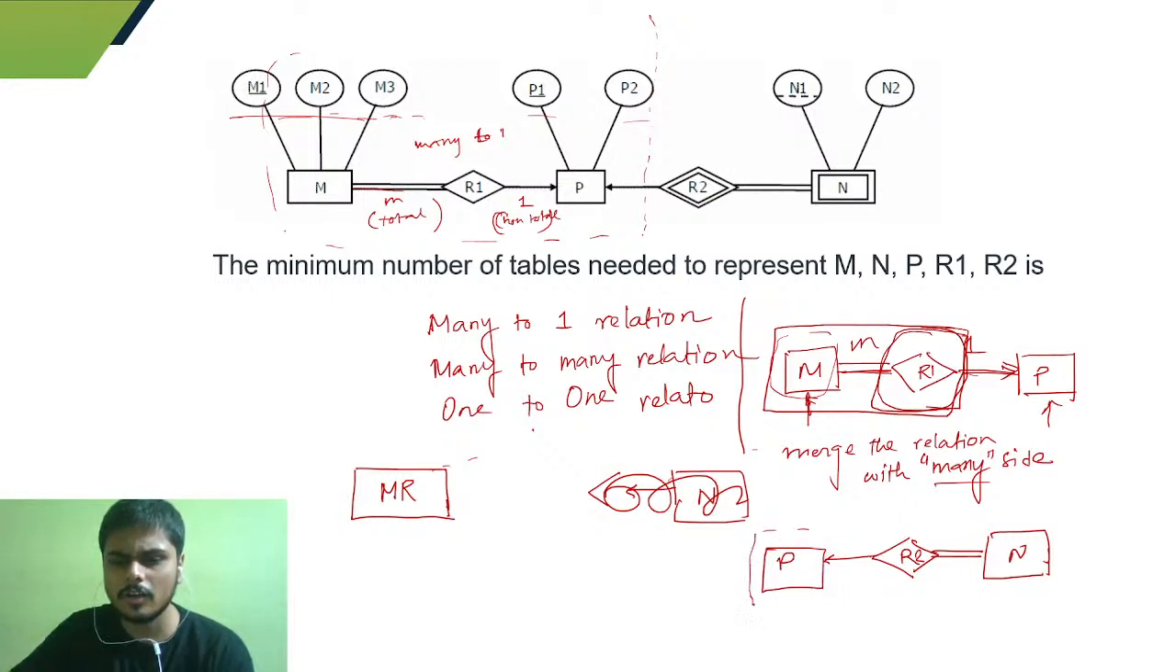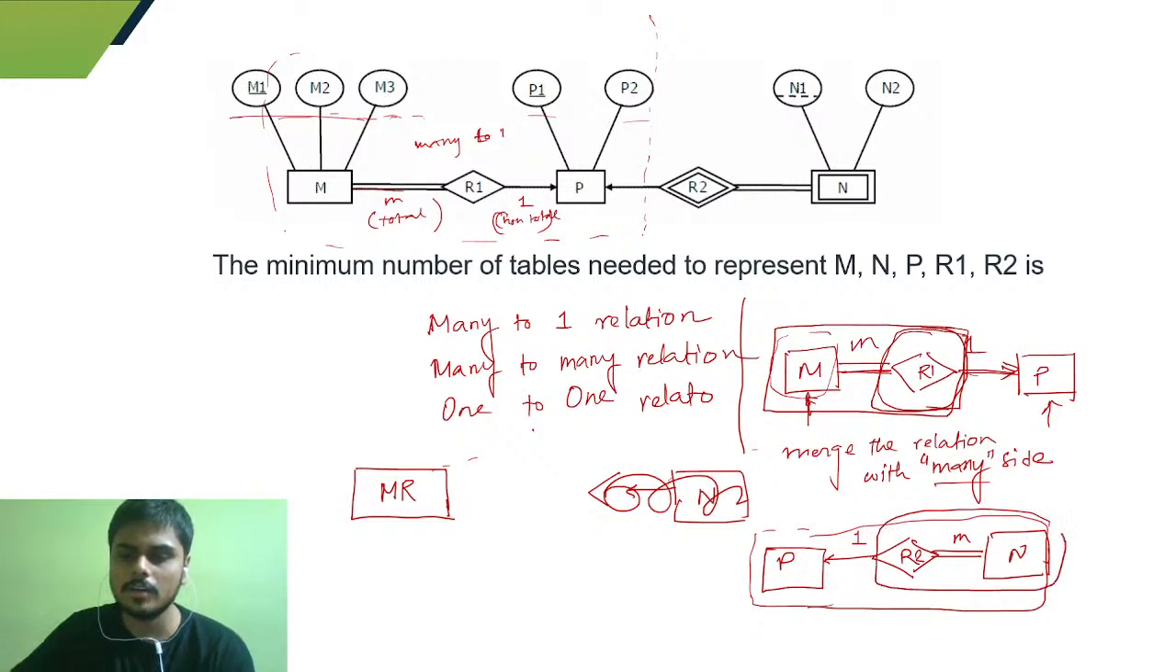So again you are thinking of this part only. So again you can identify that this is a many part and this is the one part. So again what you can do, you can merge the relation table with the entity table of the many side. So you can merge this R2 table with n, right? So here you have m R1 and you can form also here n R2 table. Finally what you are left with is this P entity.